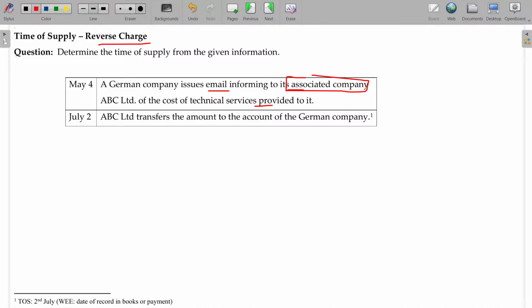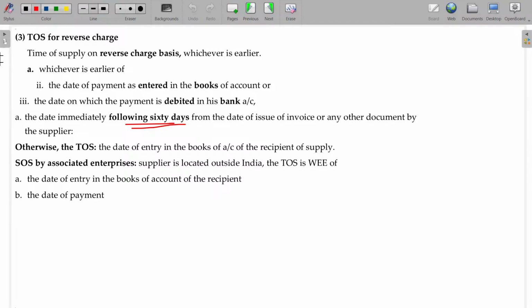Associated company, where this company holds more than 20% shares in that company, becomes a partner like. In that case, you don't get any bill of supply from them. In that case, whatever the actual payment you do, that date is final, July 2. Time of supply in case of associated enterprises is the one extra item applicable for the time of supply.